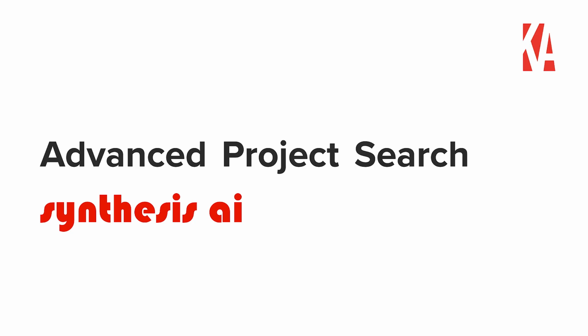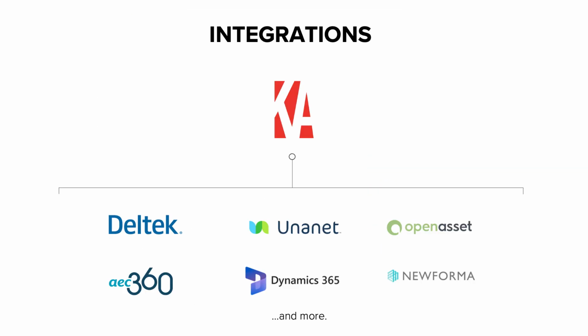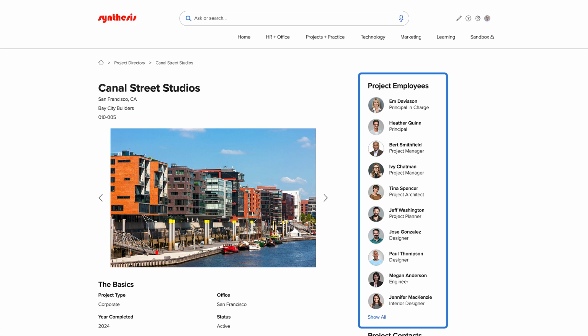I'm going to introduce you to Advanced Project Search, our latest Synthesis AI search feature. Synthesis already contains rich information about projects brought in via our integrations with AEC software platforms like Deltek, Unanet, OpenAsset, AEC 360, and Nuforma. Including project profiles, where you can find project information like project name, client, location, and number, which employees worked on the project,